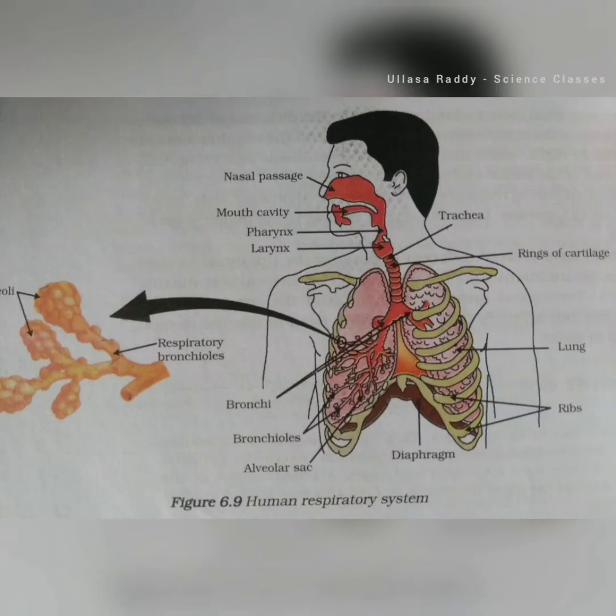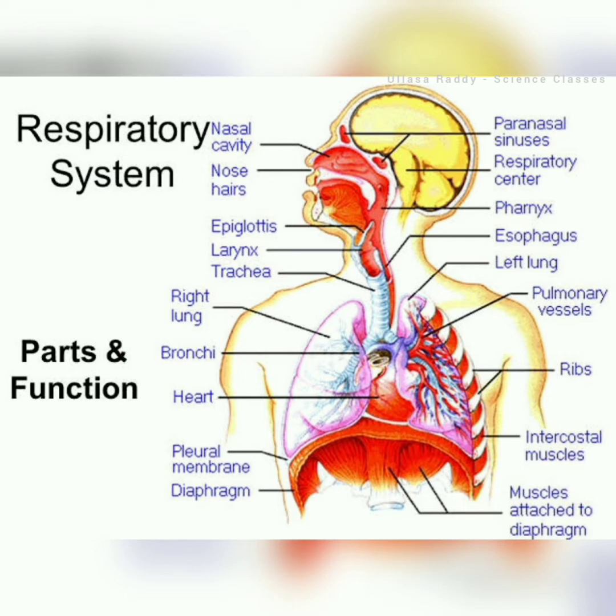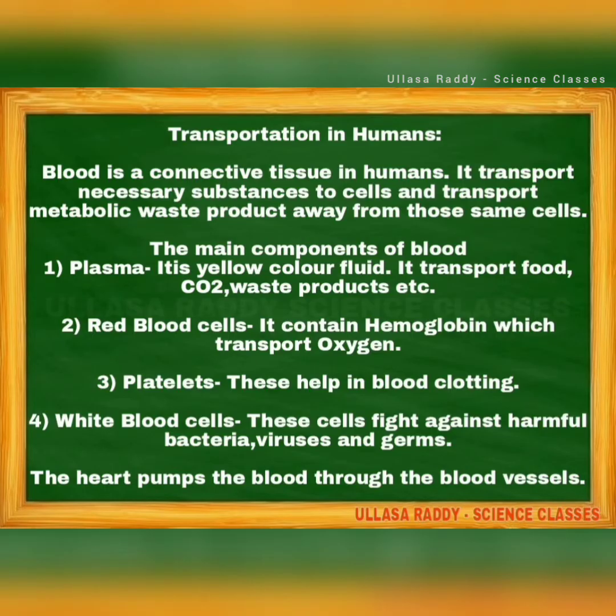From the exam point of view, this is a very important diagram, asked for 3 to 4 marks: the human respiratory system. I already told you how the air enters our body from the nostril to the lungs. First, the air enters the nostrils, nasal cavity, epiglottis, larynx, trachea, then bronchi, bronchioles, then alveoli.